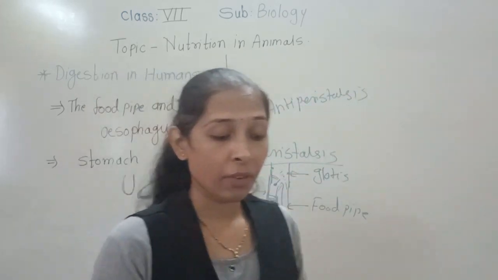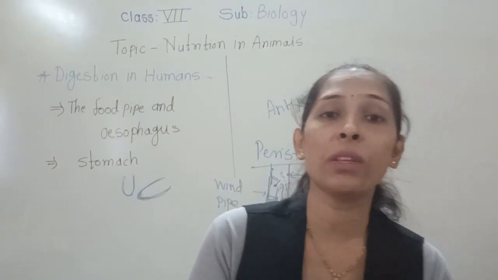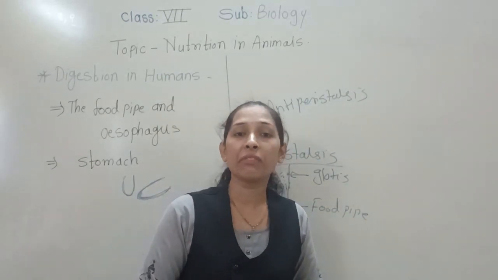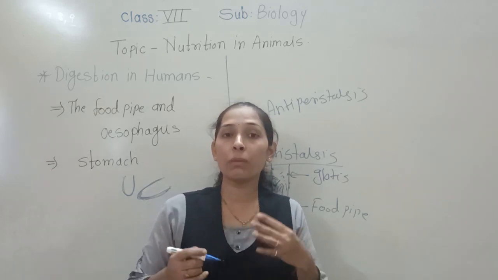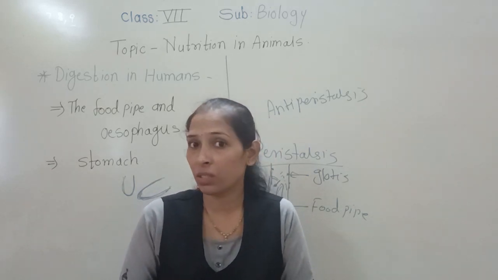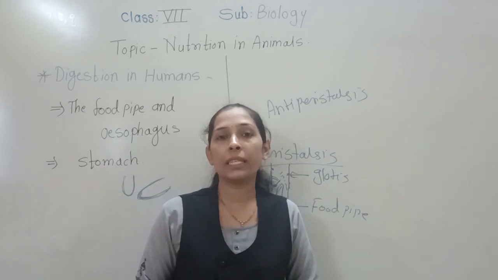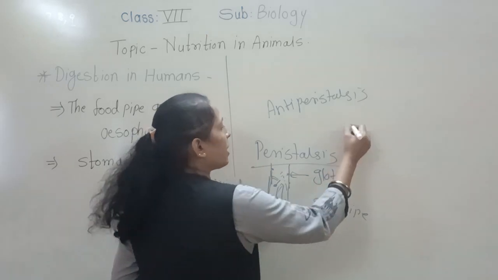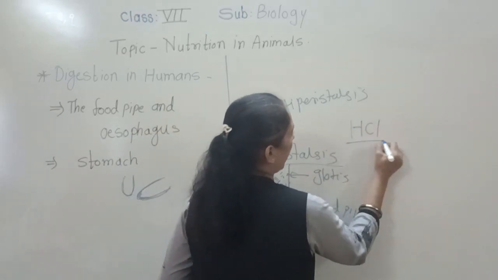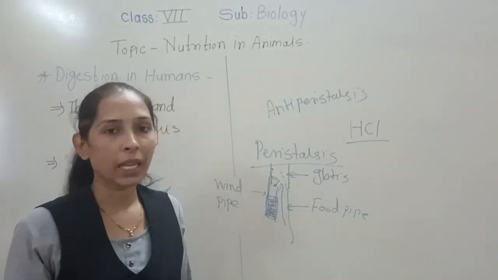Okay, so here we can say that the inner wall of the stomach secretes some different substances. The inner wall of the stomach secretes a mucus substance, which is a sticky substance. Also it secretes some digestive juices, and also one acid, that is HCl, hydrochloric acid.